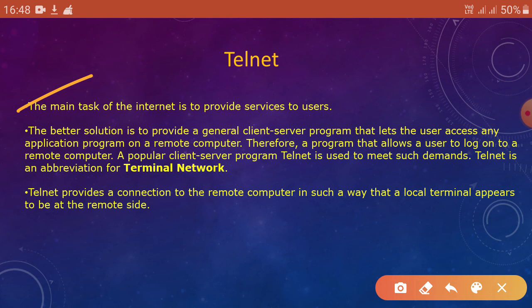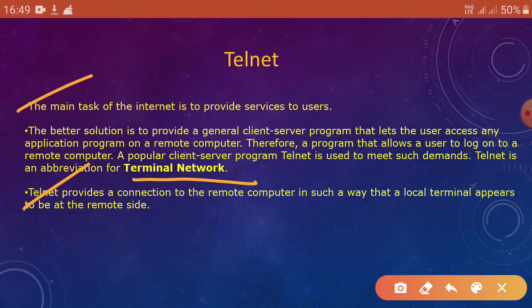Telnet allows the user to log on to a remote computer to access any application or program. Telnet is an abbreviation of terminal network. And the last point is that it provides a connection to the remote computer in such a way that a local terminal appears to be at the remote side.